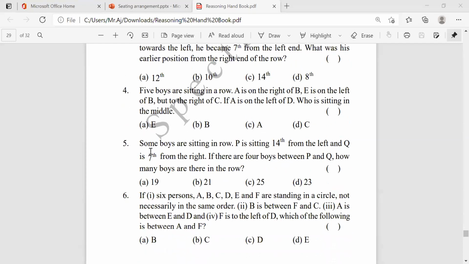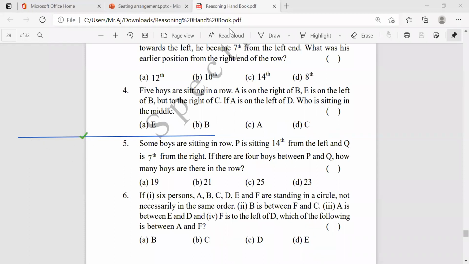Some boys are sitting in a row. P is sitting 14th from left. Q is 17th from right. There are 4 boys between P and Q. How many boys are there in the row? What are they asking? A row is there like this. P is, what's the position? 14th position. Think it is the 14th position from the left side.